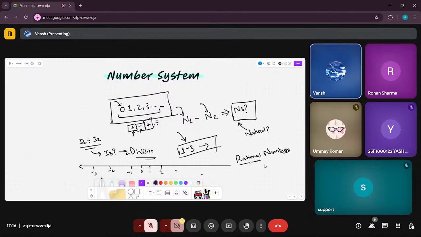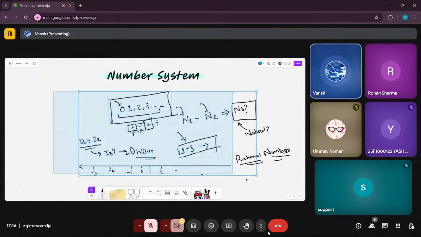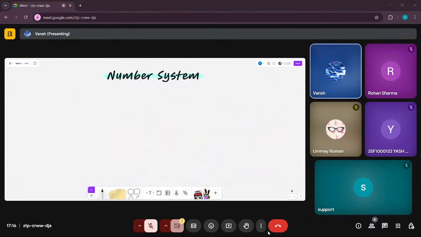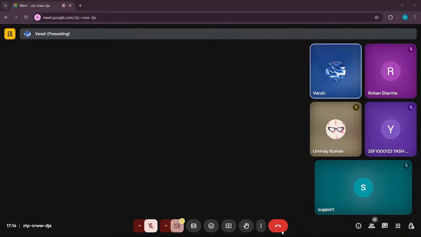Okay. Yes, sir. So if this is clear, let me just erase this and write it in a more clear way. So subtraction, this motivated us to go from natural to integers.